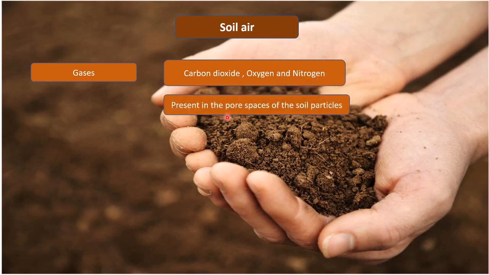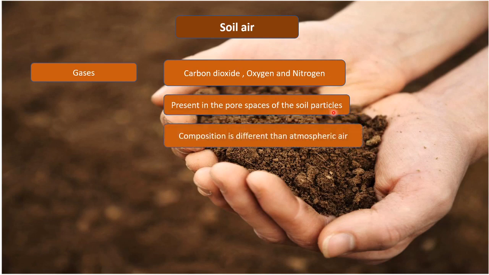These gases are present in the pore spaces of the soil particles, and they are the same gases as those present in the atmosphere, but the composition is different from atmospheric air. Atmospheric air also has carbon dioxide, oxygen and nitrogen, but the composition there differs.